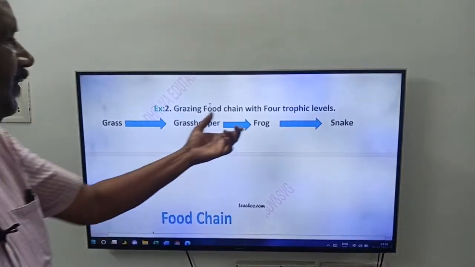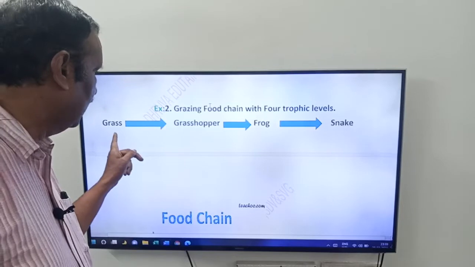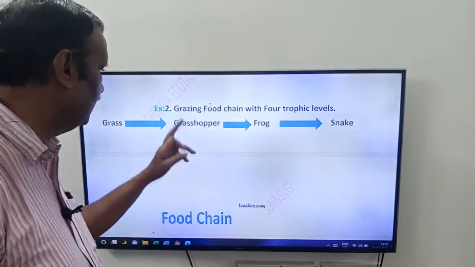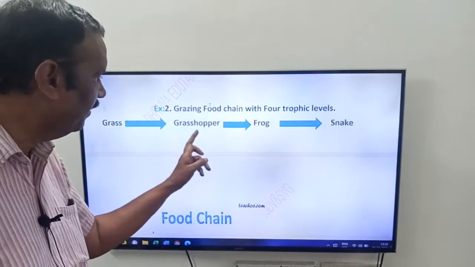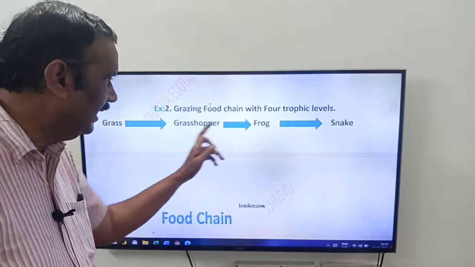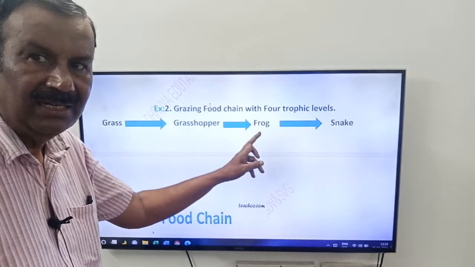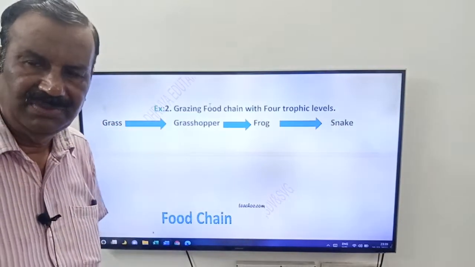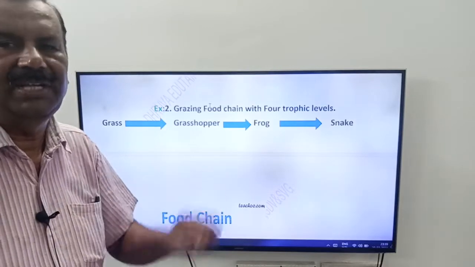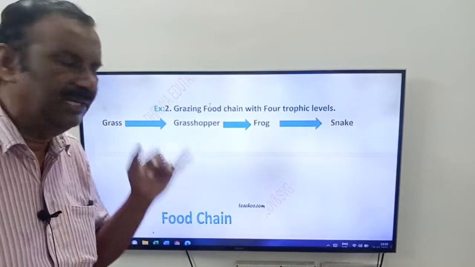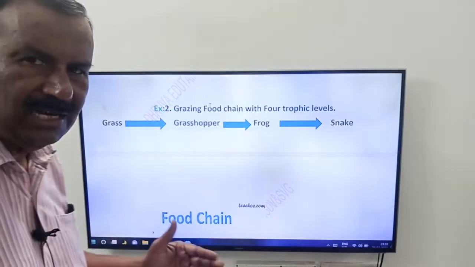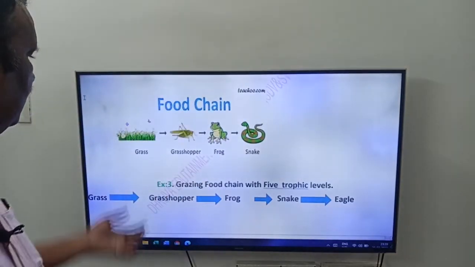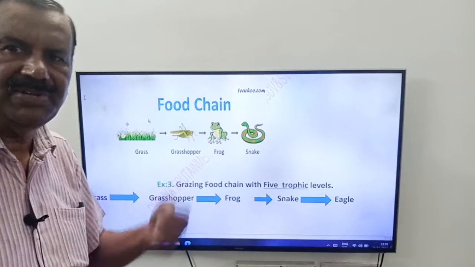Grazing food chain with 4 trophic levels: grass, grasshopper, frog, snake. Grasshopper eats grass, so here it is a herbivore. Grasshopper is eaten by frog, which is a primary carnivore. Frog is eaten by snake, which is a secondary carnivore or climax carnivore. The last one is called a climax carnivore. Here it has only 4 trophic levels. So the example is grass, grasshopper, frog and snake.